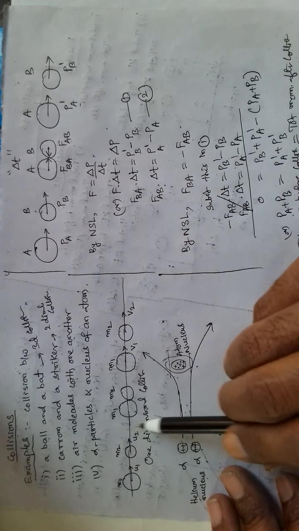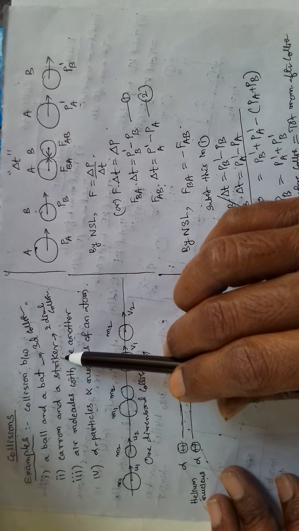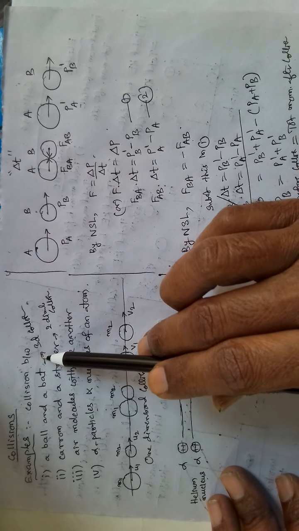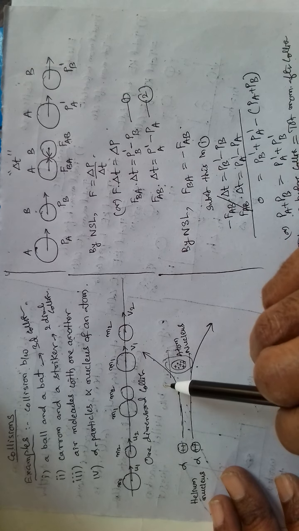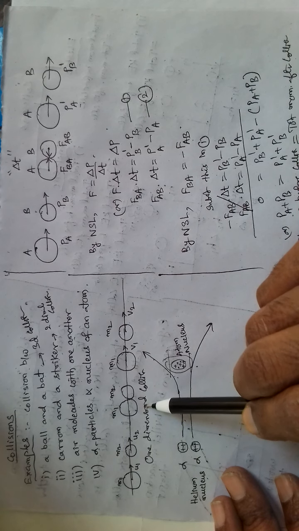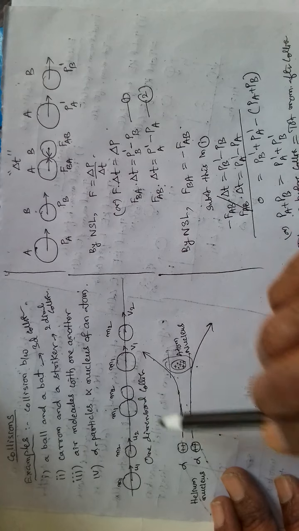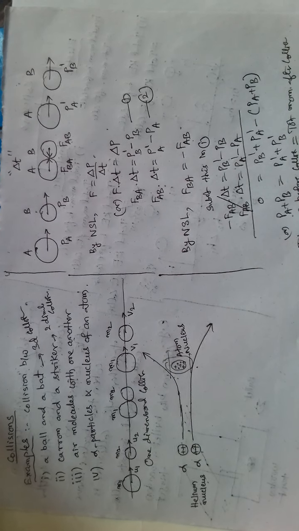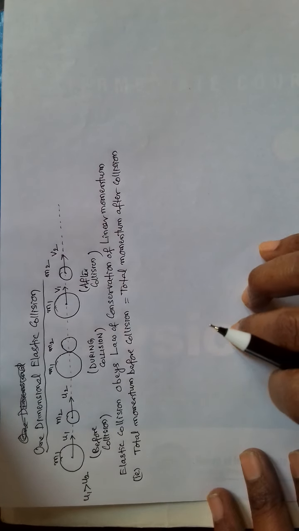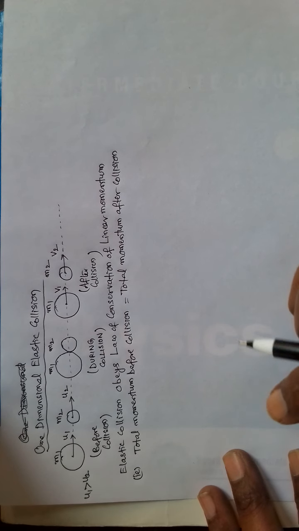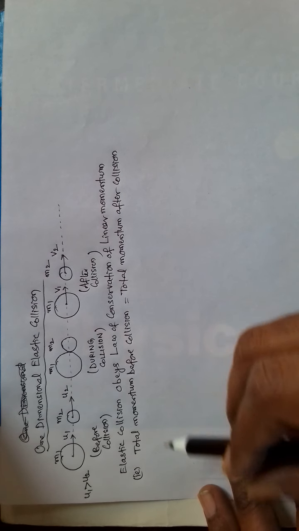So a collision can be one-dimensional, two-dimensional or three-dimensional. Now let us consider one-dimensional elastic collision.